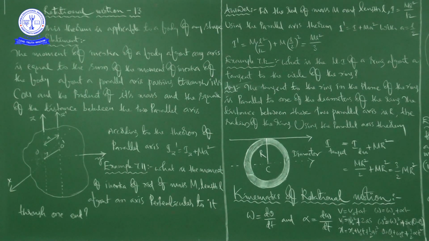So here I told you two points. One is the validity of the theorem regarding the shape of a body: the theorem is applicable to a body of any shape. The next point is, this theorem helps us to find the moment of inertia of a body about any axis, given the moment of inertia of the body about a parallel axis through the center of mass of the body.